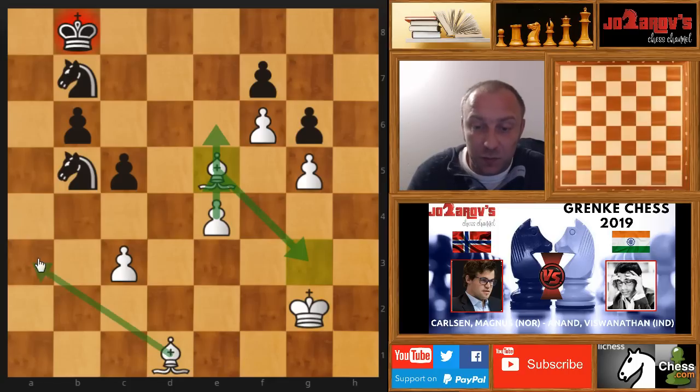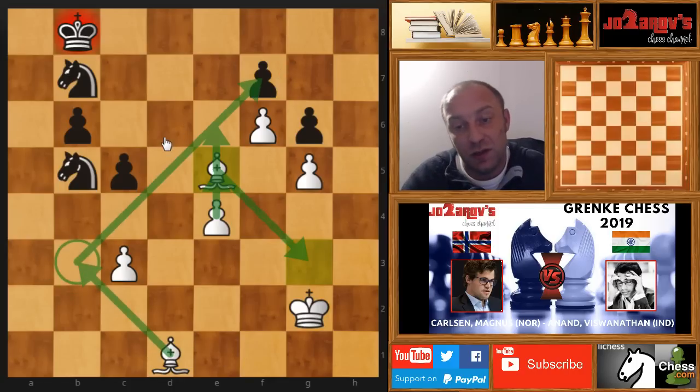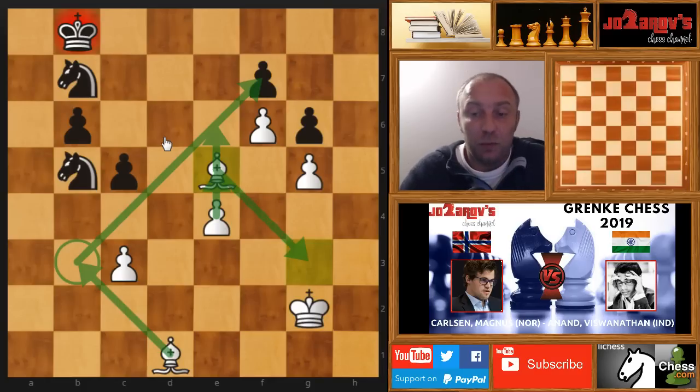Still some possibilities with maybe bishop on b3 in order to challenge this weakness on f7. So as said, here I think it would be a better continuation, although it's not completely winning, but here I think Magnus could have handled it.